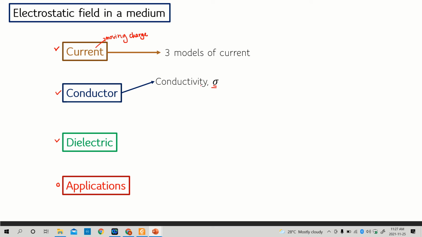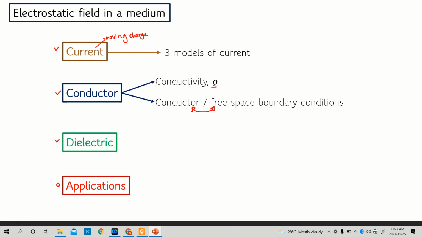Then we will also learn about the conductor and free space boundary conditions, where we will observe what will happen to the electric field when it propagates from a conductor medium into a free space medium, or vice versa, from a free space medium to a conductor medium. We will learn this in the conductor topic.